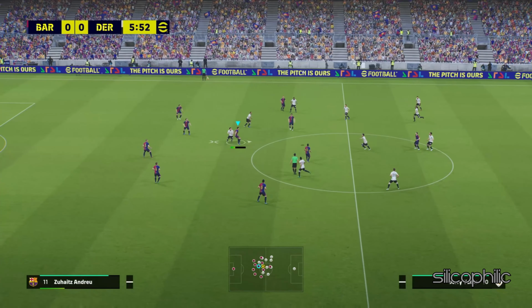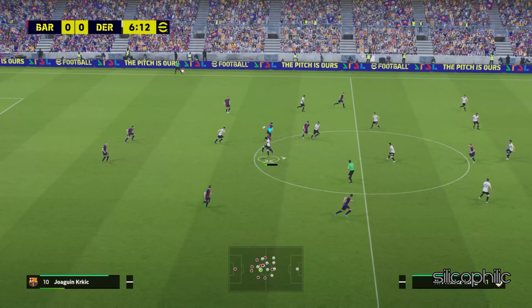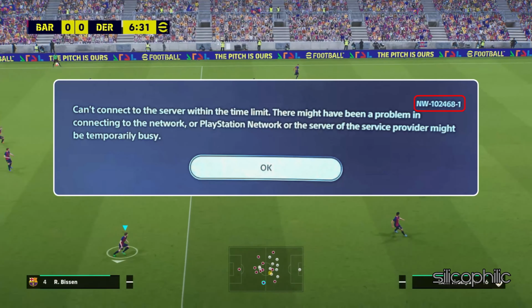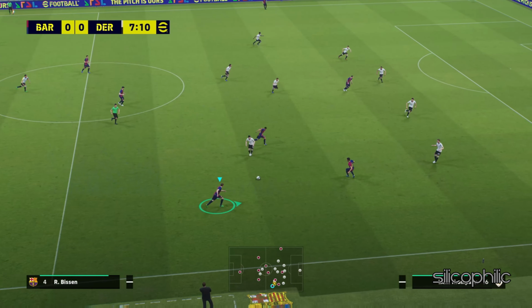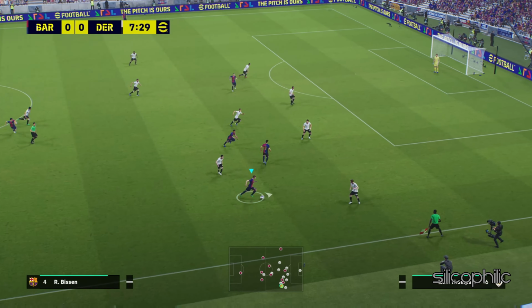And there you have it. The methods to fix the issue when you are getting error code NW-102468-1 on your PS5. We hope one of these methods has worked for you.